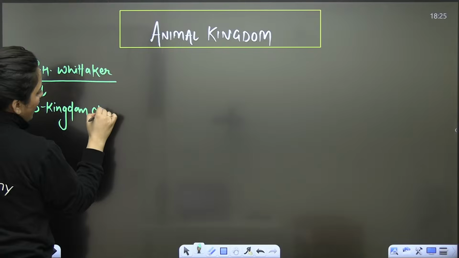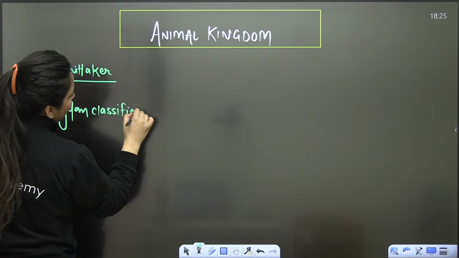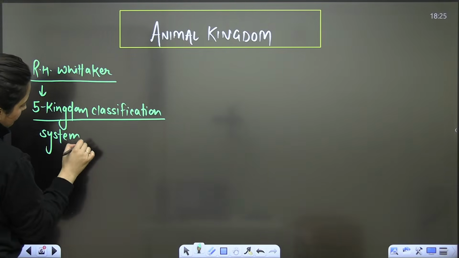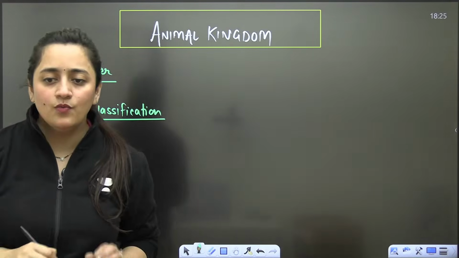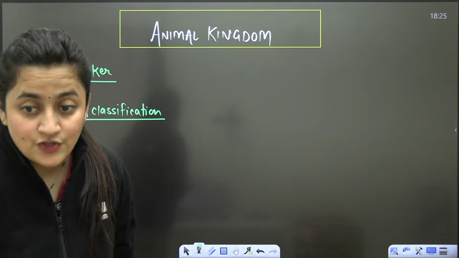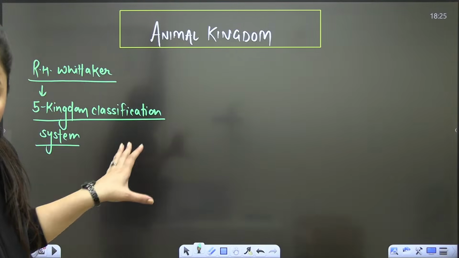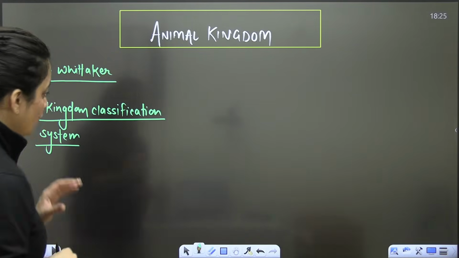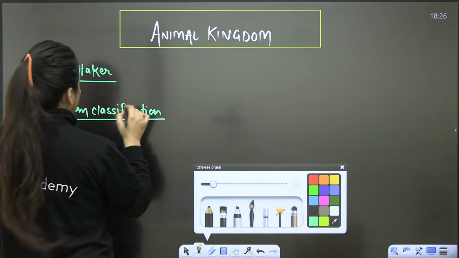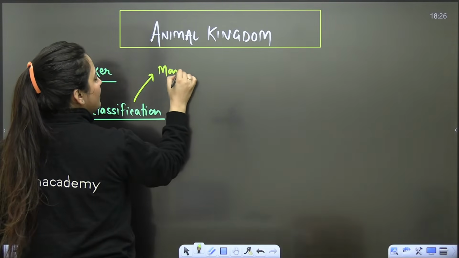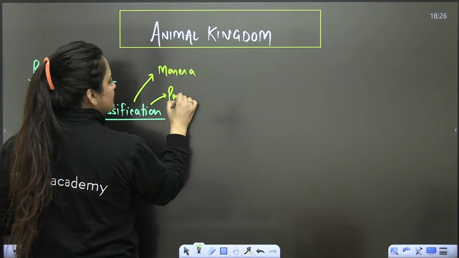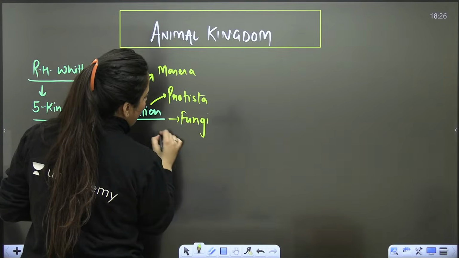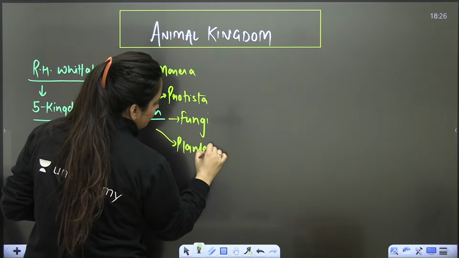So when we talk about these 5 kingdoms, you know that we start with the kingdom Monera, then we have kingdom Protista, then we have Fungi, Plantae and Animalia. These are the 5 kingdoms that we have.